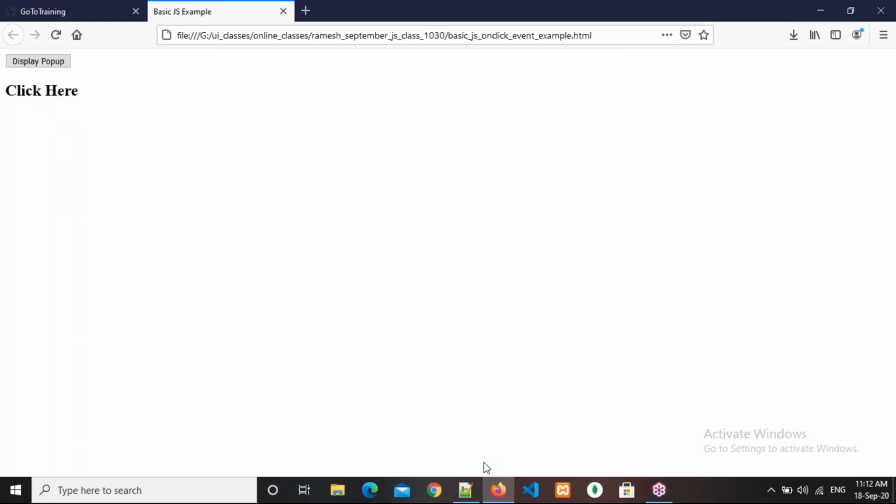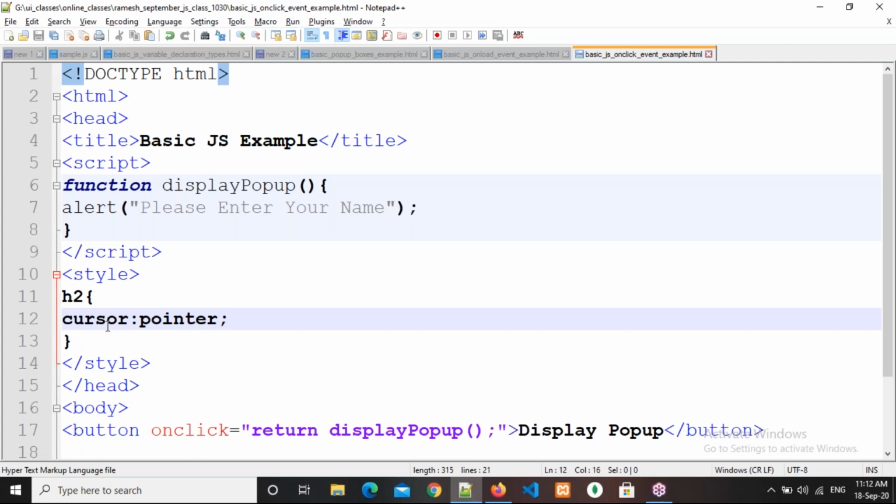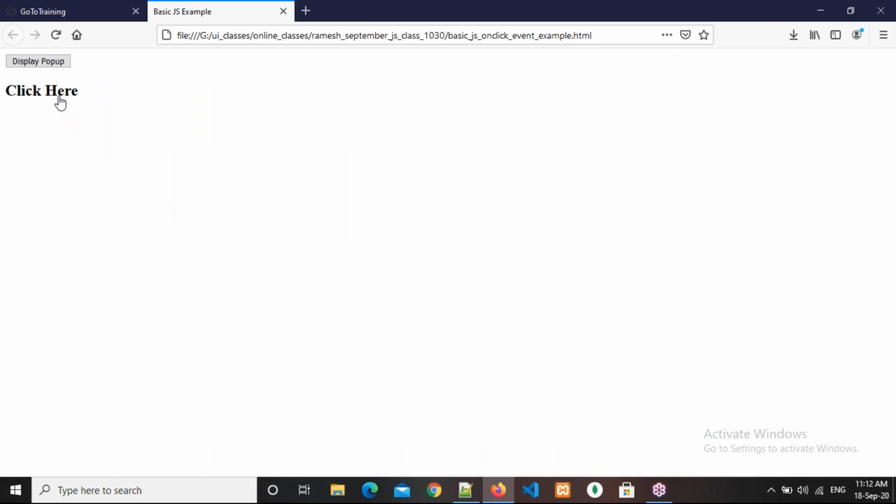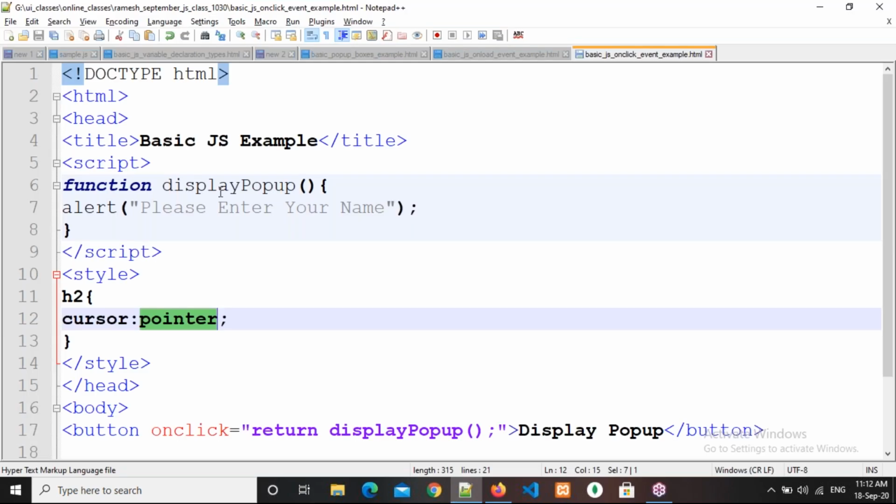How is this happening? Because of the cursor property, and we assign the pointer value here, so that whenever you hover on that element, the hand symbol automatically comes. Now I can click here, but is anything happening? No. So for that purpose, what do I need to do? I can call the same function, or else I can write a different function also.